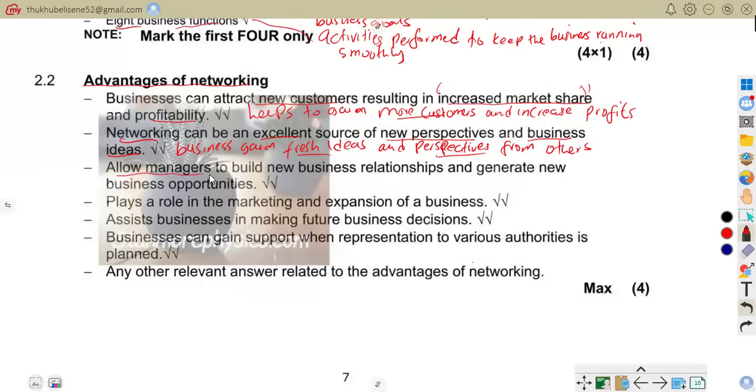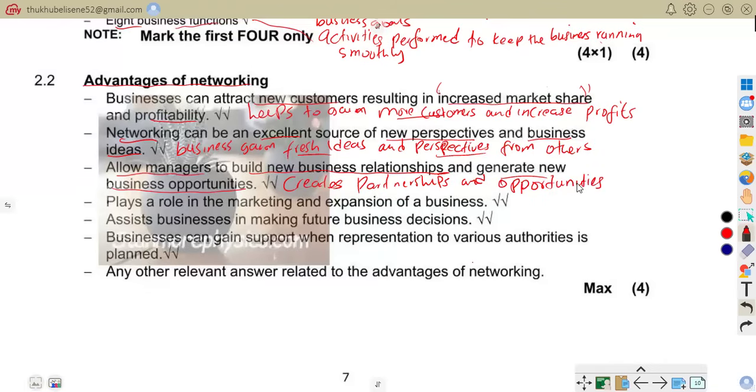As it says, allow managers to build new business relationships and generate new business opportunities. Business is going to be able to build business relationships. So it means networking creates partnerships and opportunities.